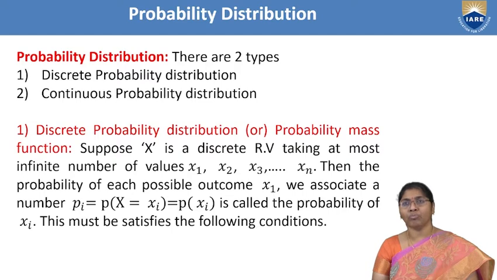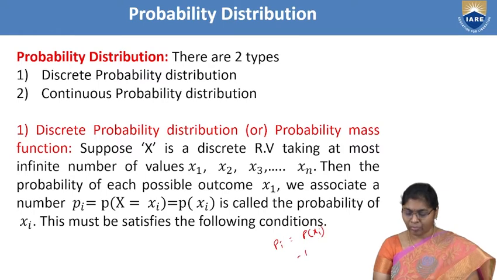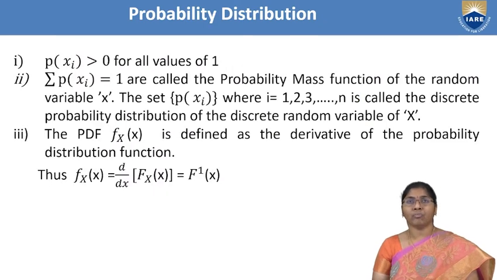pi is equal to p(xi) or P(xi). We can write it in any one. It is called the probability of xi. This must satisfy the following conditions. Here we are using pi or p(xi), any one. This is the first property.